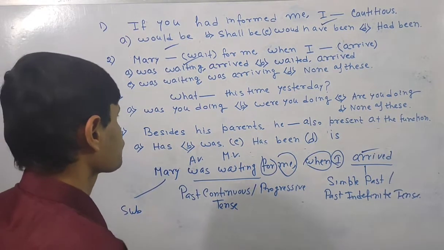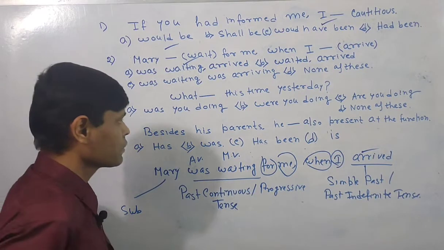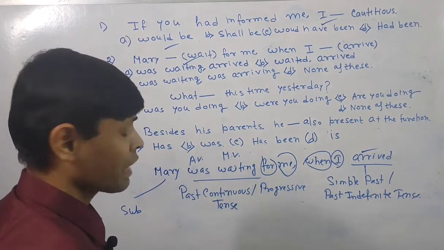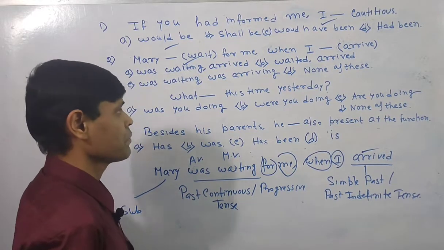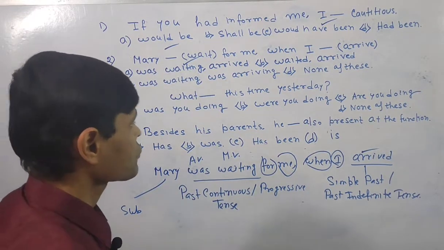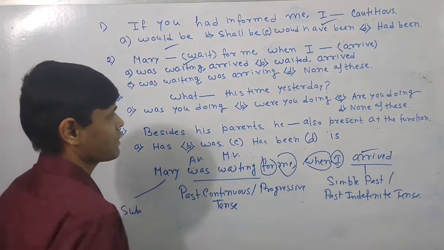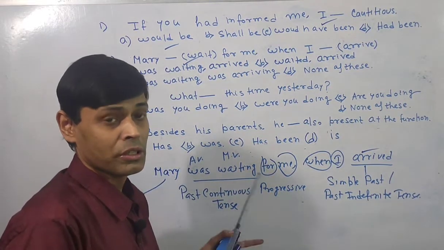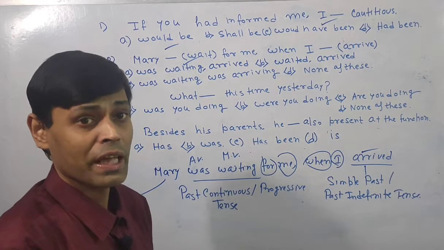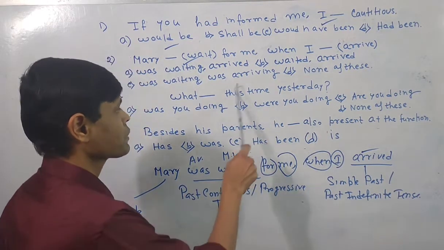Now look at the question properly. What, here is the blank, this time yesterday. Again I am repeating. Look at the question properly. What, here is the blank, this time yesterday. If such a construction is there, when yesterday is there, you should keep it in mind: the action already happened in the past. This will not happen or this is not happening now. So it is based on the past tense.